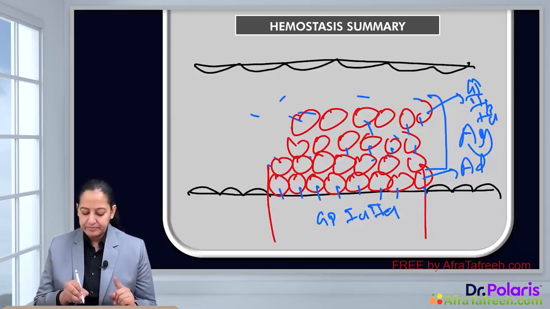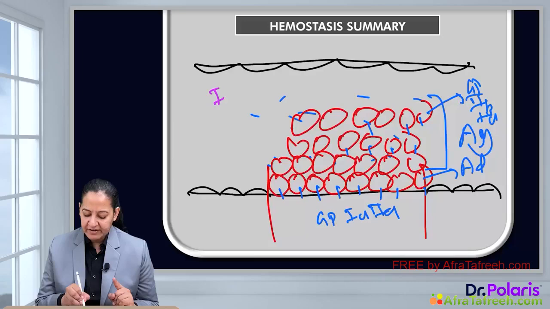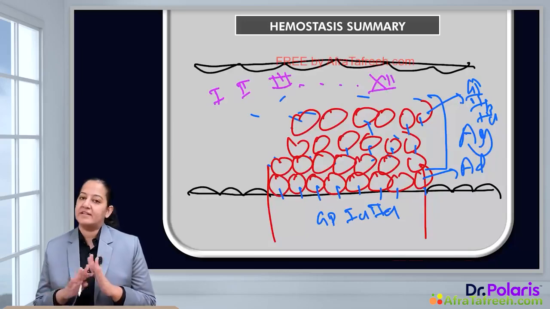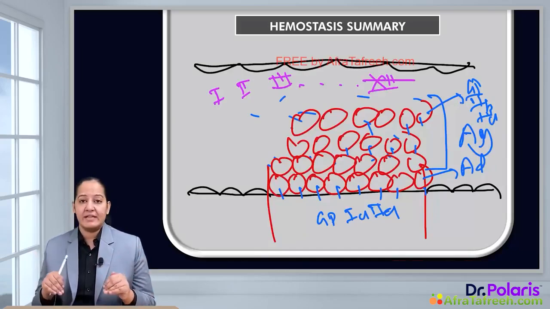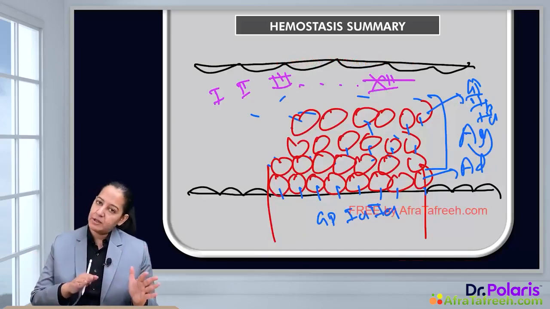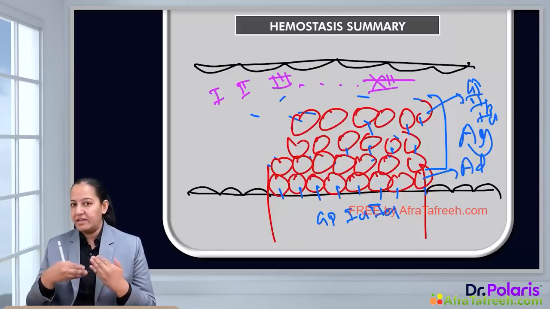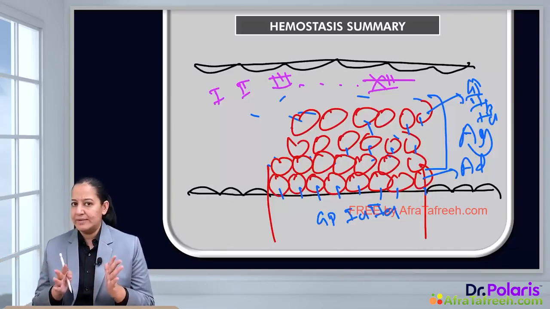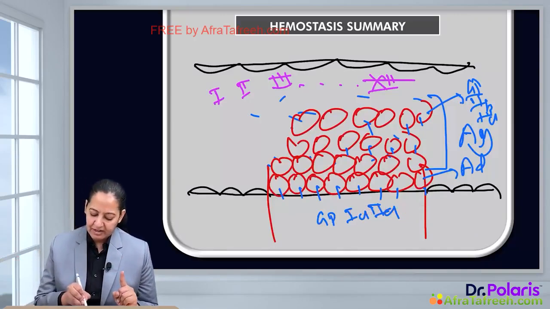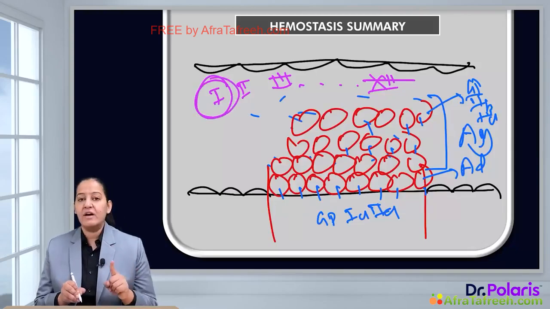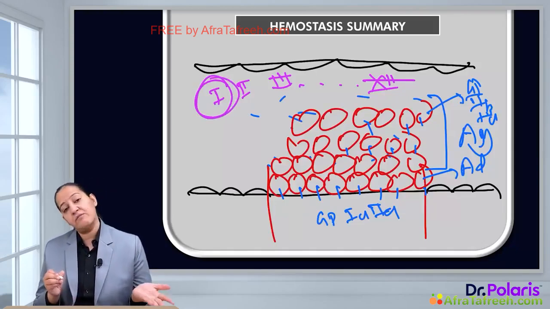Now in the blood, clotting factor number 1, factor number 2, factor number 3, factor number 4, likewise till 12, all factors are present, but all of them are inactive. Now either by intrinsic pathway or by extrinsic pathway, they all will get activated one by one in the form of a cascade. You know the sequence, and ultimately the last to get activated is factor 1. This factor 1 is fibrinogen. On activation, it converts into fibrin.